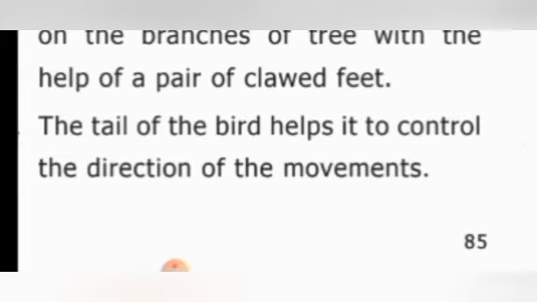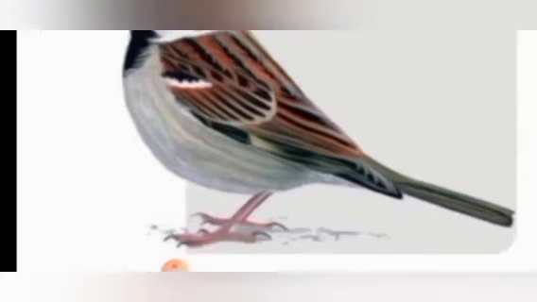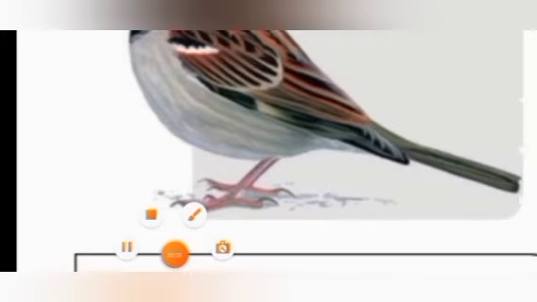So, in the case of birds, what are all the things we have? Birds have a streamlined body shape in order to resist the air, and instead of a mouth they have a beak, and they have wings instead of forelimbs, and they can also run and hop apart from flying, and they have clawed feet in order to hold the branches tightly.